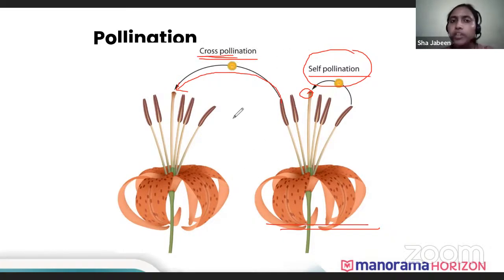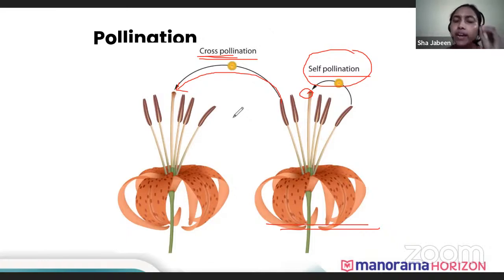Now, for cross-pollination to occur, just imagine that in your garden, there's a hibiscus plant, and in your neighbor's garden, there's another hibiscus plant. Or just imagine it's a mango tree. So there is one mango tree in your garden, and another mango tree in your neighbor's garden. So who will take the pollen from your garden to the neighbor's garden, or bring the pollen from your neighbor's garden to your garden? That work we won't do, right? We never do that work. Sometimes we do, we call it artificial pollination.